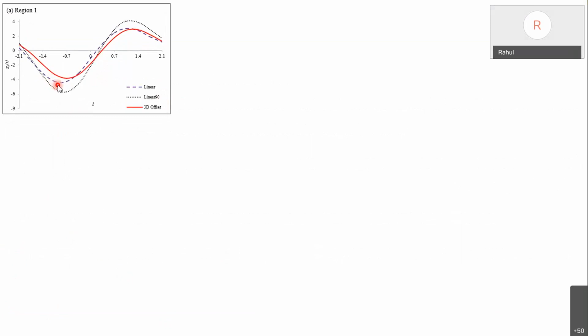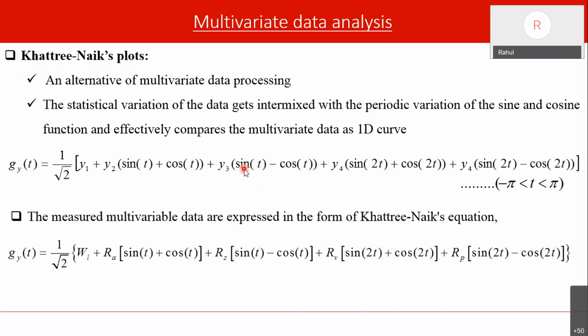All parameters are intermixed, a combined representation of all the parameters in a single 1D curve. We are just representing the responses in terms of a sinusoidal wave, combined with sine and cos functions. So it is simply sin t, cos t, sin 2t, cos 2t.